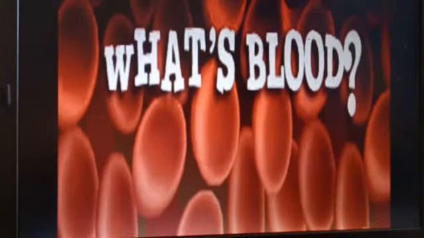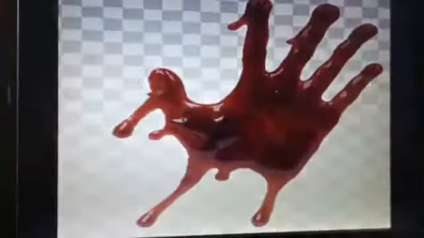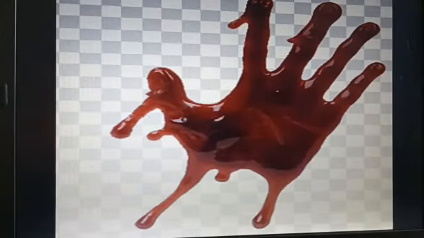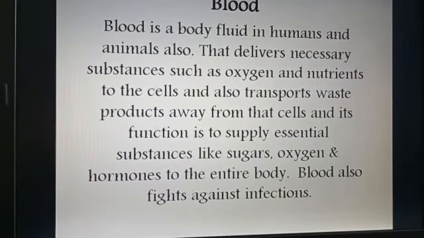What is blood? Blood is a body fluid which is present in humans as well as other animals. It delivers necessary substances such as nutrients and oxygen to the cells and also transports waste product away from the cells. What is the function of blood?